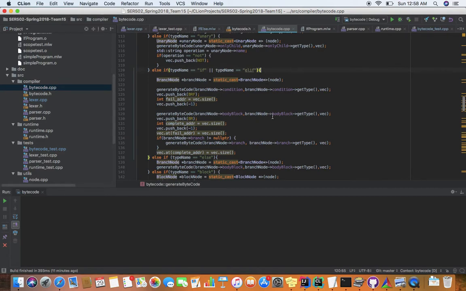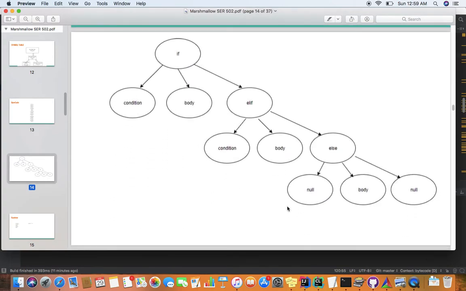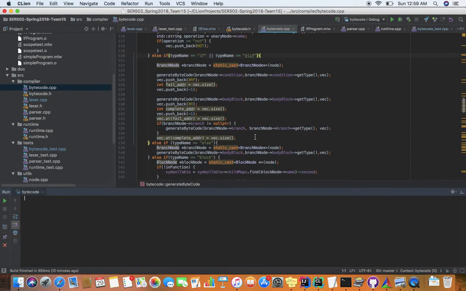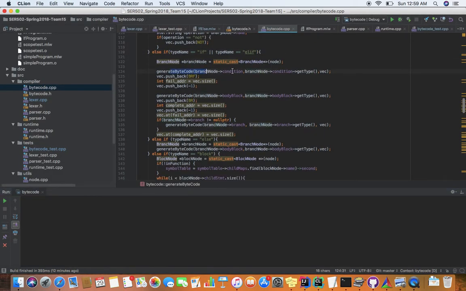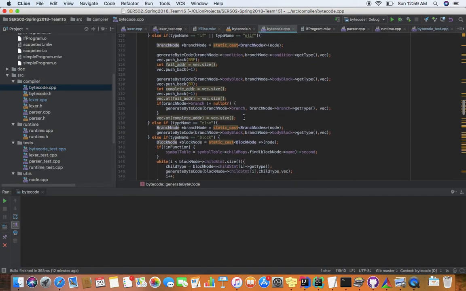And then if, else if, and else, I mean the branching instructions, were another challenging part of the bytecode. So this is the main bytecode representation. What we do is whenever we see an if, we evaluate the condition, and then we evaluate the body, and then we do the else if. Else if is similar to the if block. If there's no else if, it's directly else, and then for the else it's a body. So it's the same in the bytecode representation as well. So generate bytecode recursively calls on the condition, then on the body, and then once it's done, I'll push the branch instruction. I'll put the branch that is the else if block or the else block.